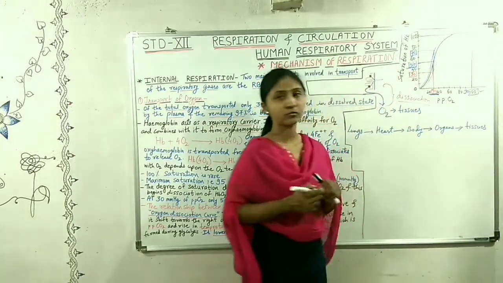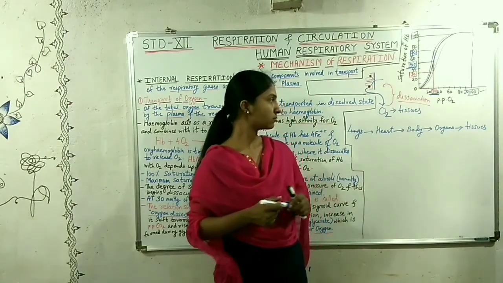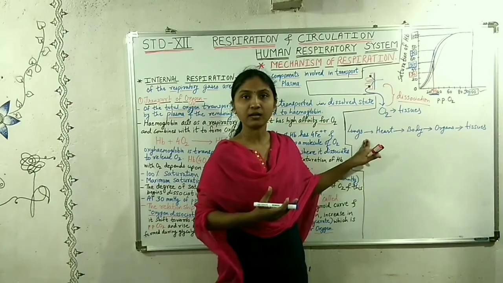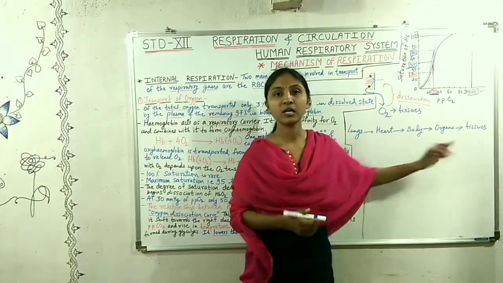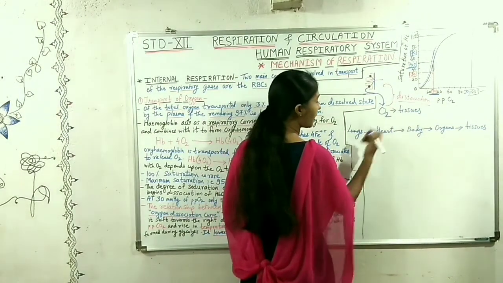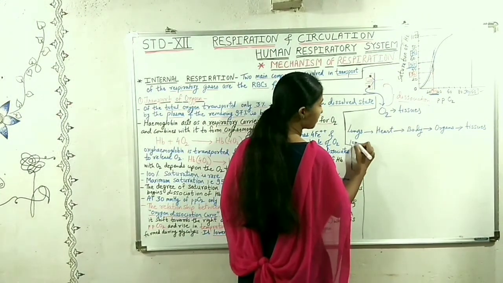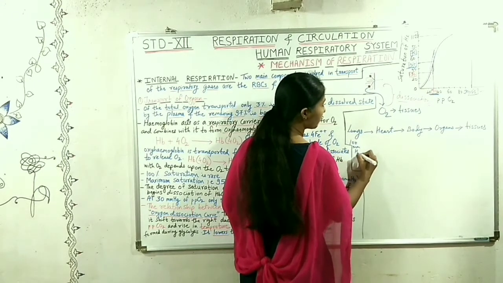So as this blood travels from the lungs to different parts of the body, in the lungs there is maximum partial pressure of oxygen, say about 100 millimeters of Hg.